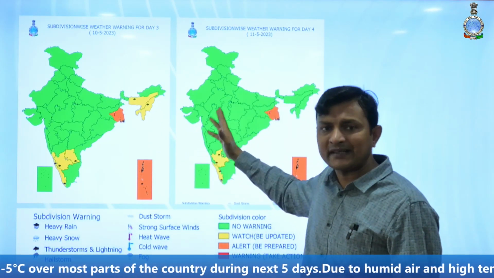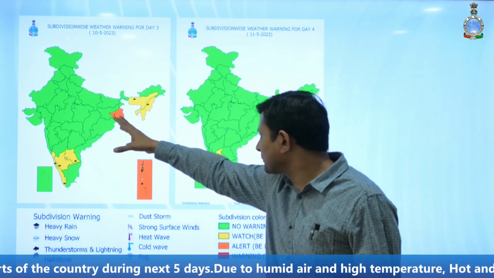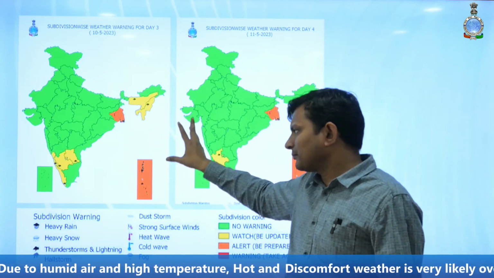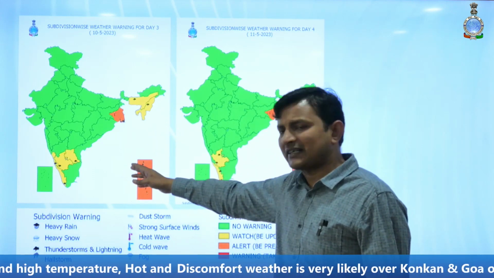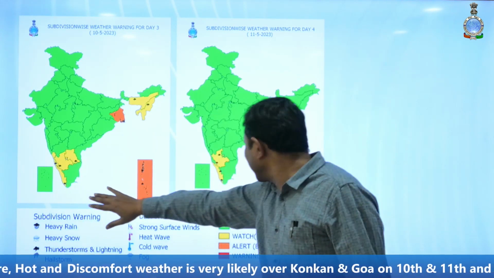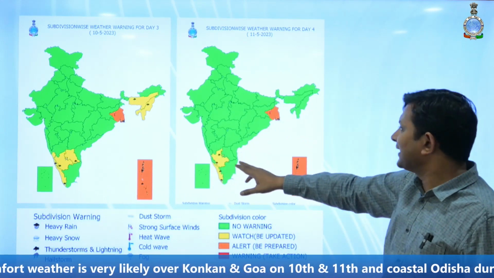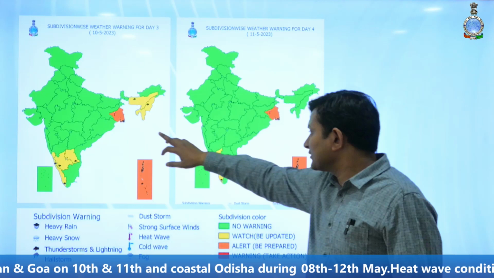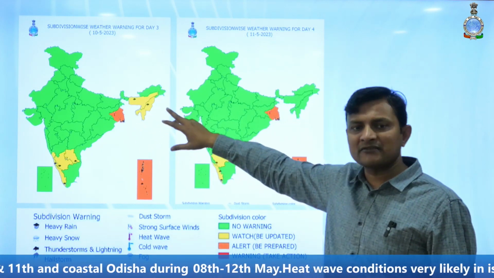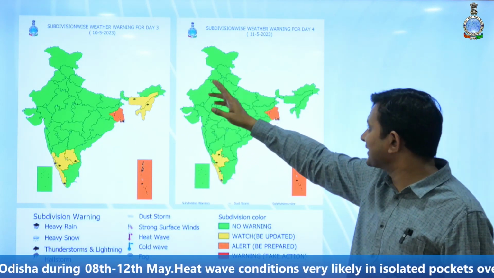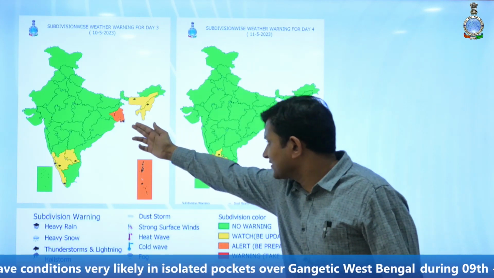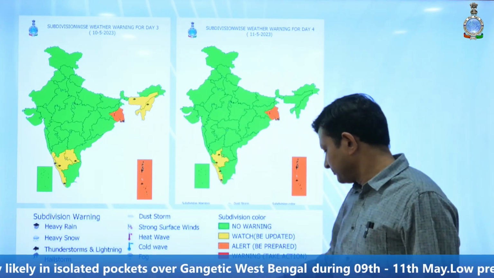Similarly, on 10th and 11th of May also, as we can see, in most parts of the country there is not any significant weather, so we have represented all those areas in the green color. There will only be some light rainfall and thunderstorm activity over some parts of peninsular India on both days, and some parts of northeast India on 10th of May. In Gangetic West Bengal, the heat wave condition is likely to continue on 10th and 11th of May also. We have given the orange color warning for both days.